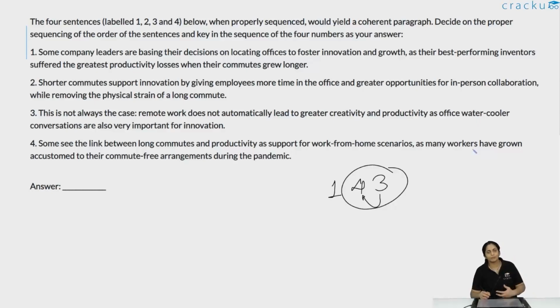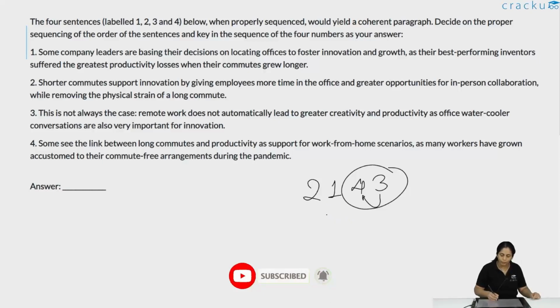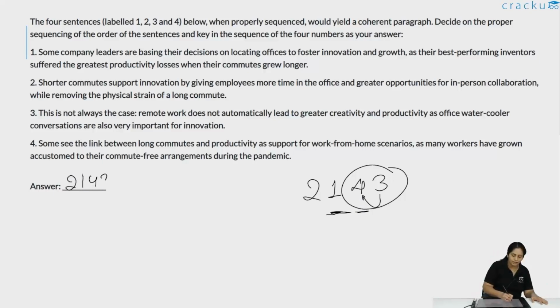The conversation about how shorter commutes are the right way to go essentially introduces the topic of how shorter commutes are good for collaboration, for removing the physical strain, and the overall objective is basically innovation and productivity as such. So 2 introduces the topic, 1 gives you what was observed, 4 says that maybe we should go for work from home, but 3 says that is not the right way, shorter commutes would be the better idea. So the order of the sentences should be 2, 1, 4, 3.